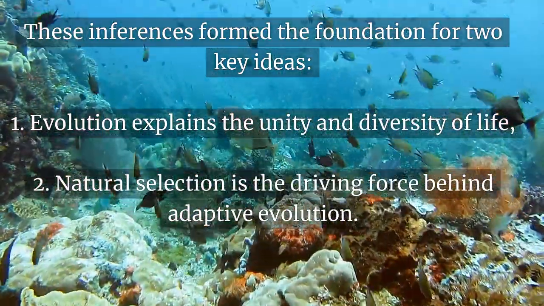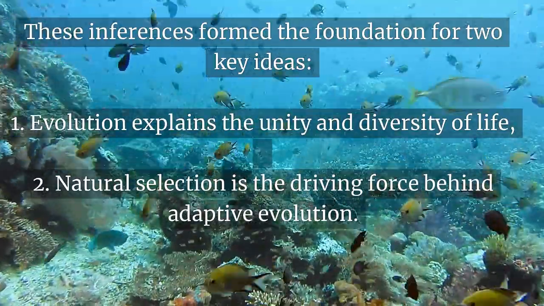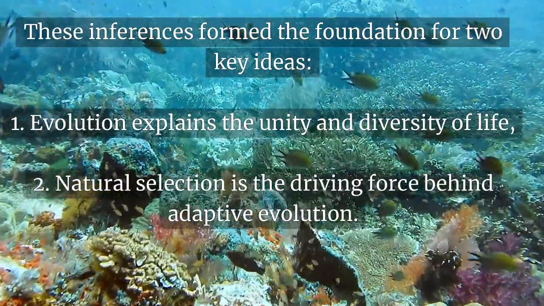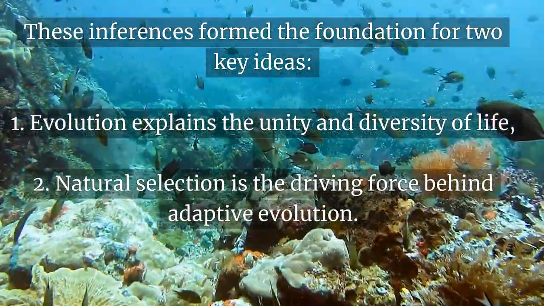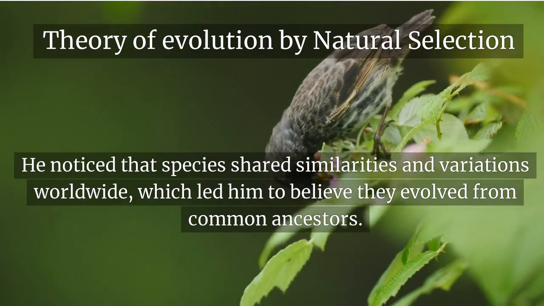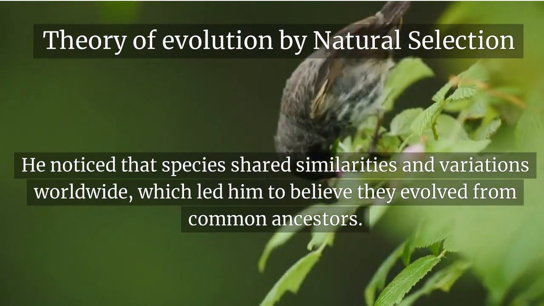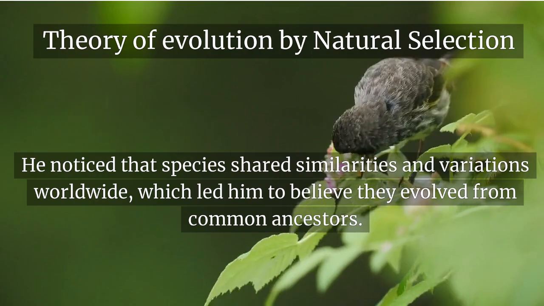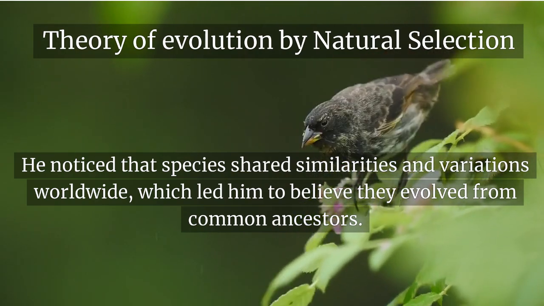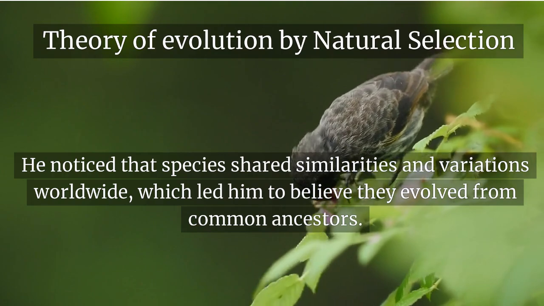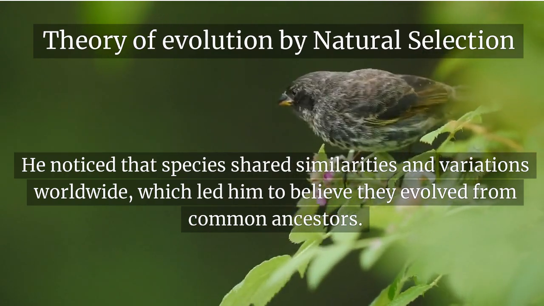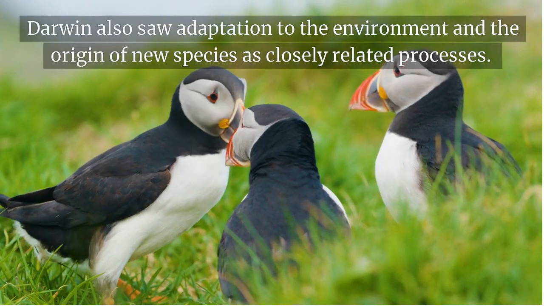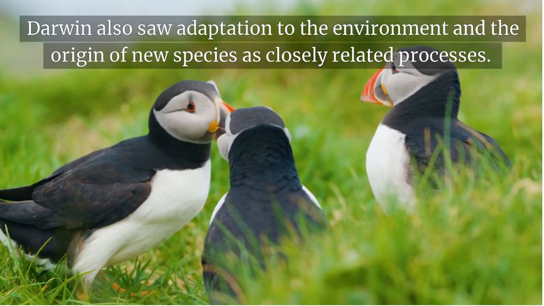These inferences formed the foundation for 2 key ideas. 1. Evolution explains the unity and diversity of life. And 2. Natural selection is the driving force behind adaptive evolution. Darwin's inferences and key ideas led him to propose his theory of evolution by natural selection, which he published in The Origin of Species in 1859. He noticed that species shared similarities and variations worldwide, which led him to believe they evolved from common ancestors. Darwin also saw adaptation to the environment and the origin of new species as closely related processes.